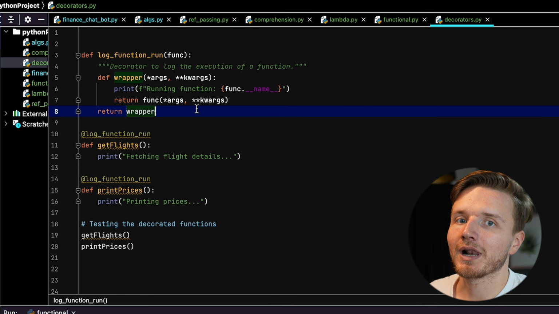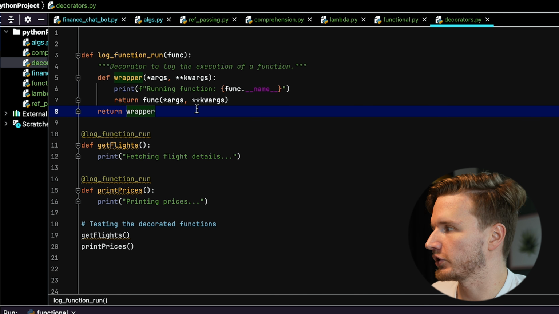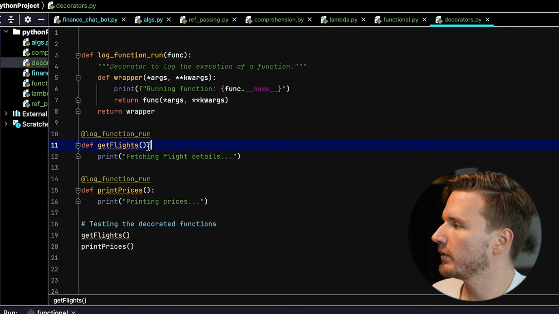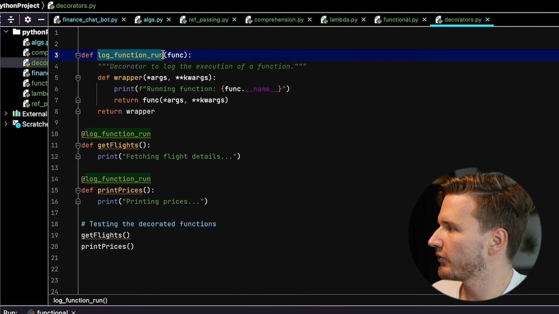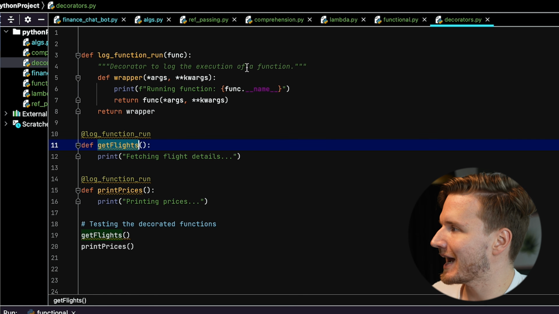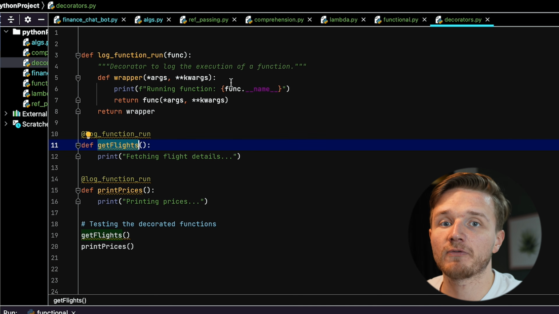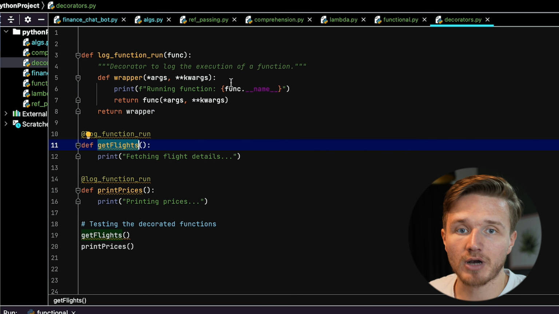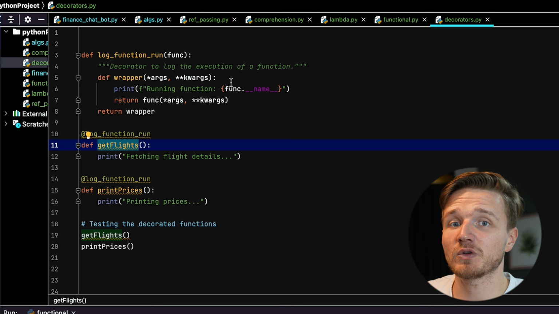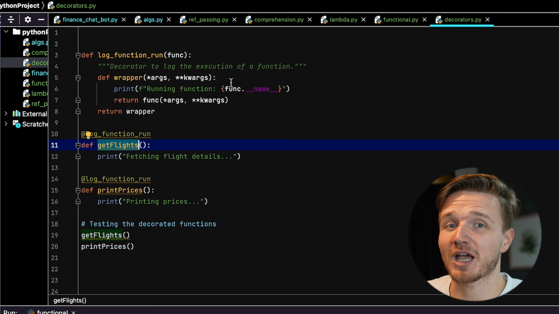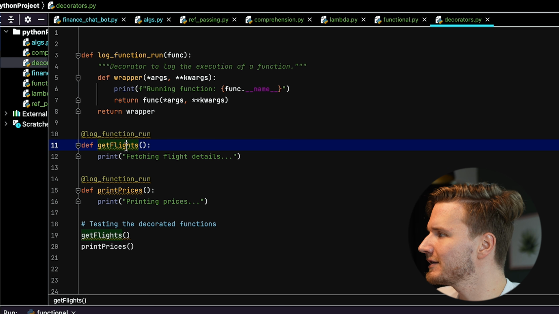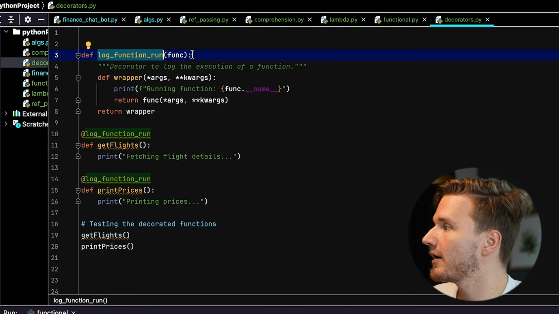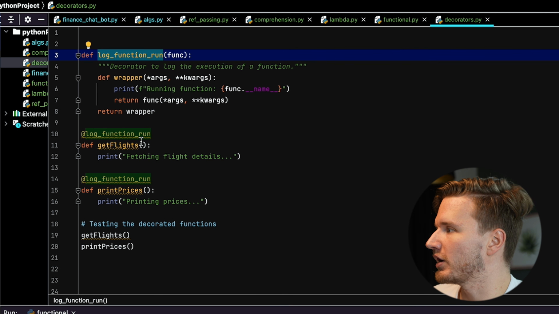Then we apply this function as what's called a decorator. This means that whenever we run get flights, for example, what it's actually going to do is run the log function run function, taking this function as a parameter. In Python, functions are what's called first class objects, which essentially means that we can pass functions around as parameters, we can return them, and we can do with functions all the things we can do with any other type of object in Python. So the get flights function is passed as a parameter to this log function run decorator, which is going to run instead of this function.